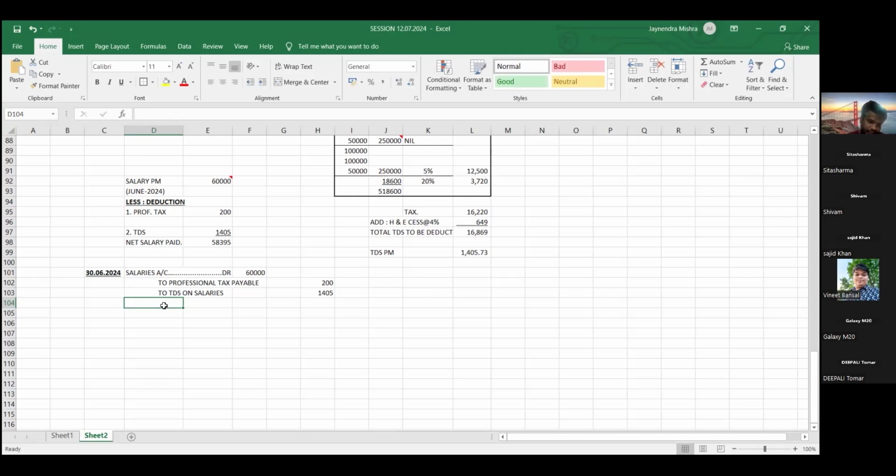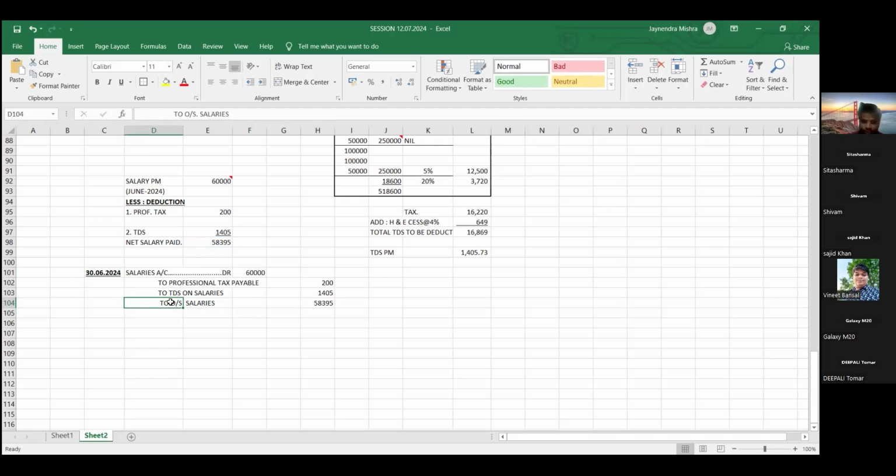Outstanding means unpaid. What remains unpaid? Salary remains unpaid. So outstanding salary. How much salary do we have to pay? 58,395. Here, friends, you can use outstanding salary, unpaid salary, or the name of the employee whom you have to pay the salary.